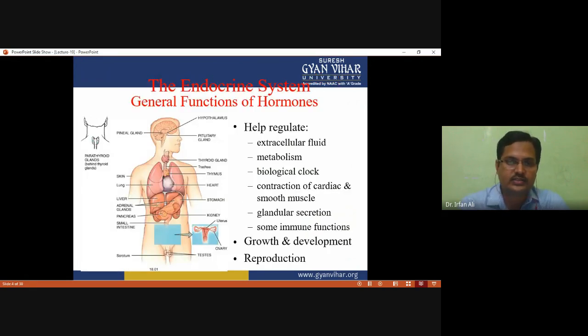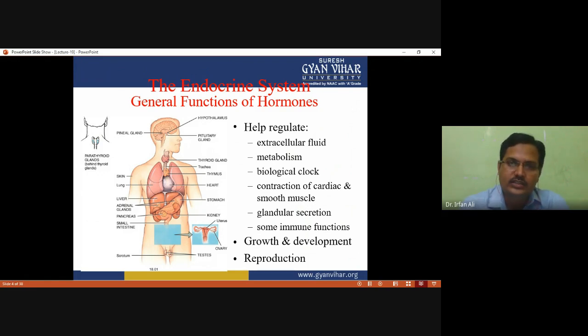This figure shows the location of the various endocrine glands. The hypothalamus, pineal gland and pituitary gland are located in the brain. The thyroid gland is located near the neck. The thymus is located above the heart. The adrenal gland is located near the kidney, and the pancreas is located below the stomach. The ovaries and testes are located in the lower abdomen.